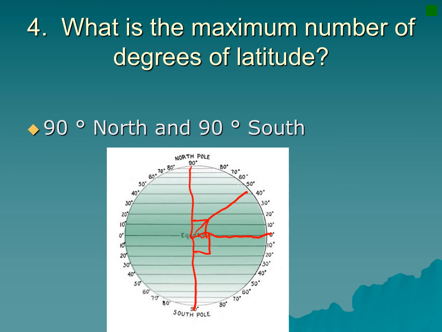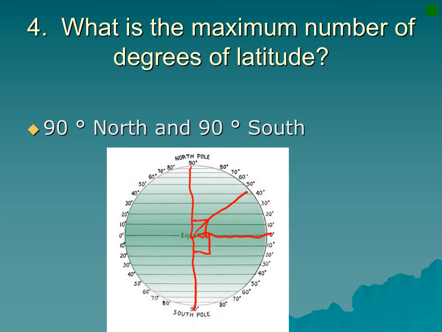What is the maximum number of degrees of latitude? You can have a total of 90 degrees, either north or south of the equator. So if we measure from the equator, we can measure 90 degrees north or 90 degrees south of the equator.